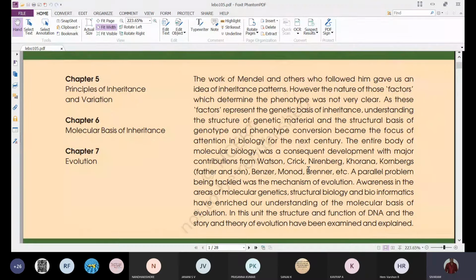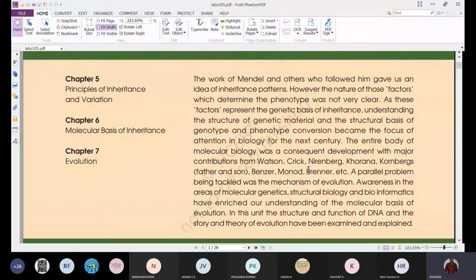Because Mendel conducted his hybridization experiments up to 1865, and all these results were obtained, but at that time we didn't know much about the structure and what the different components associated with the factor are.